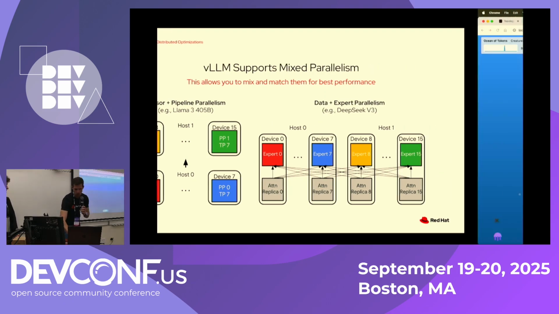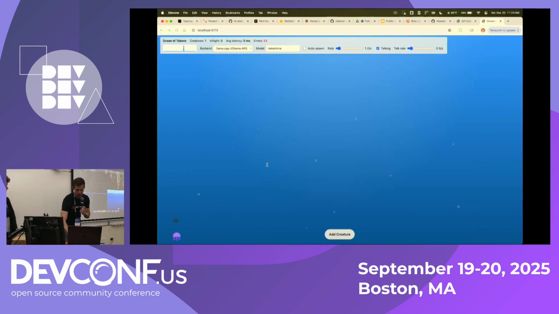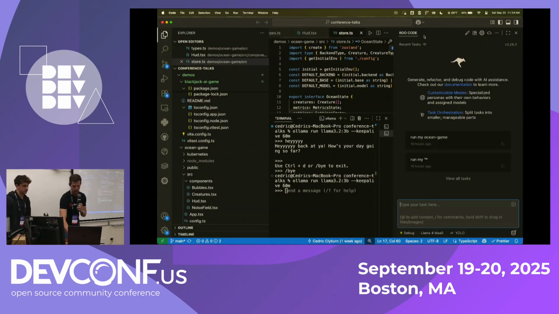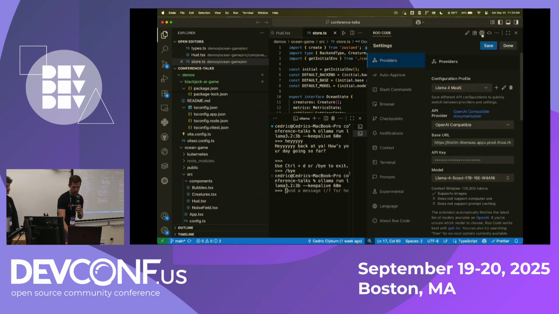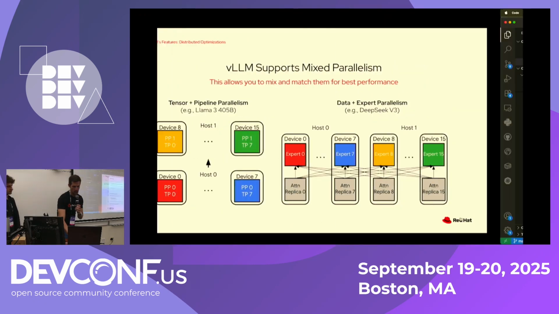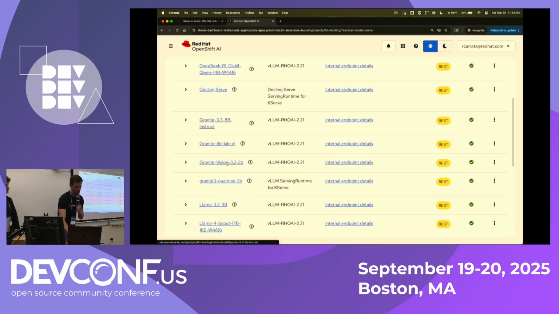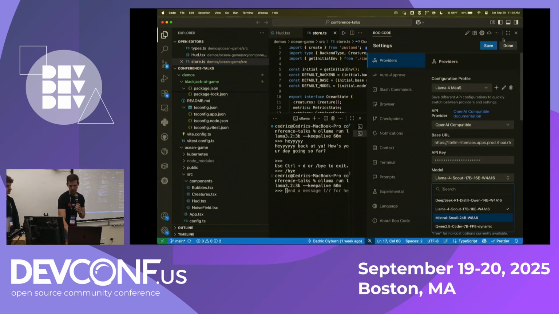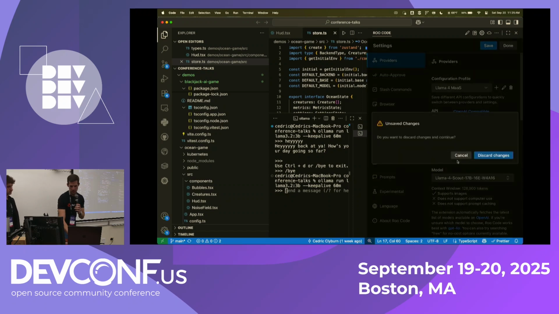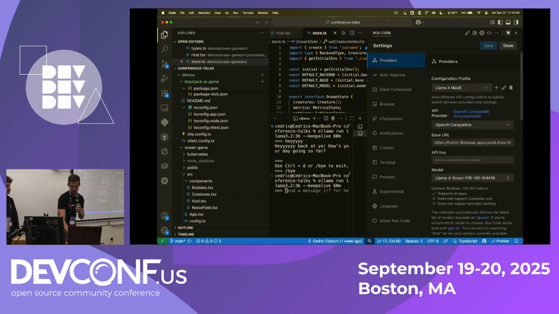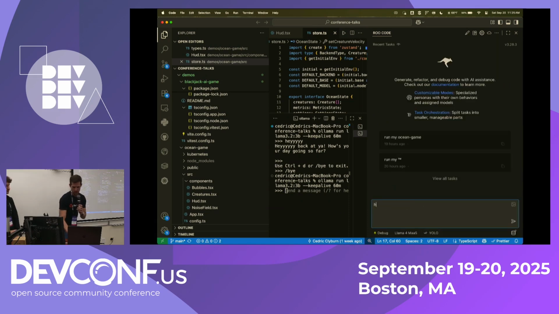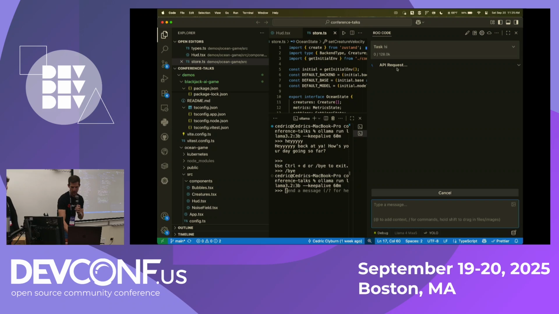And if we go and see the VS Code, for example, we have our root code. In our root code, I'm using the different models that we have. We have DeepSeek, Llama 4 Scout, Mistral Small, and at the end of the day, those are the different models that we have in here. So, just give me a sec, save it again, and hopefully we will have a response if the Wi-Fi allows.